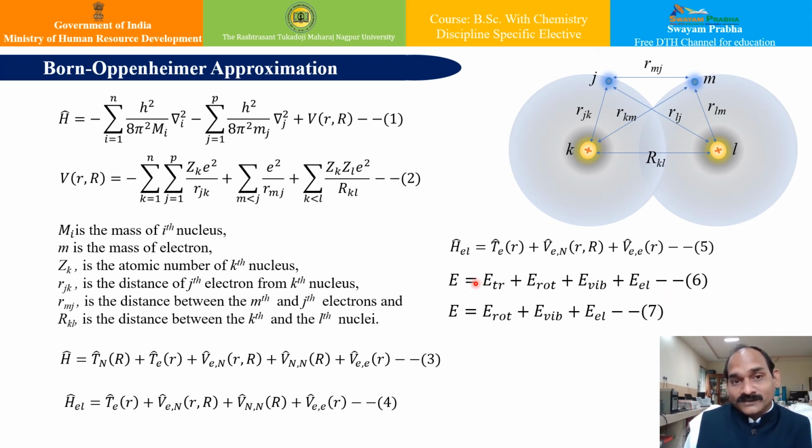All in all, the energy is the sum of translational energy, rotational energy, vibrational energy, and electronic energy. However, in practice, the translational energy is negligibly small, and hence as per the Born-Oppenheimer approximation, the overall energy is given by the rotational part plus the vibrational part plus the electronic part.